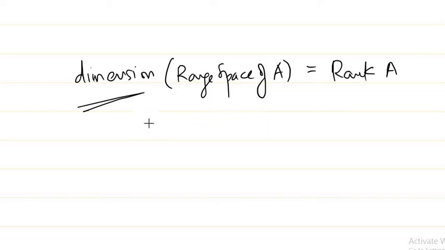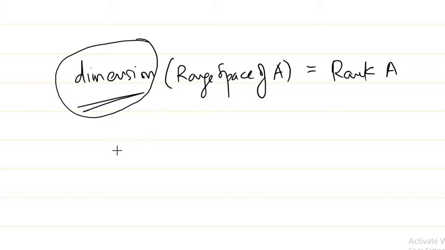So I think we can do it in a better manner when we discuss vector spaces. There we'll discuss dimension, but for the time being you can keep in mind that there is one more definition for rank in terms of the range space of A. It is nothing but the dimension of that particular space. Those who know these concepts will find it easy to grasp, but those who don't, no need to worry, because we'll discuss this in detail when we discuss linear transformations.